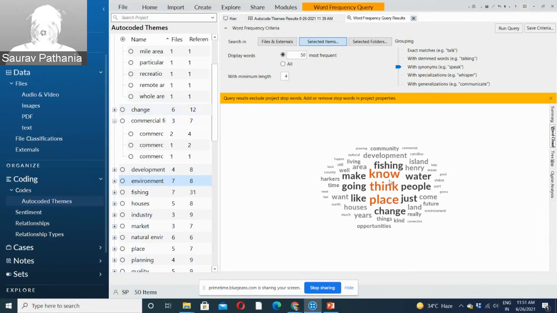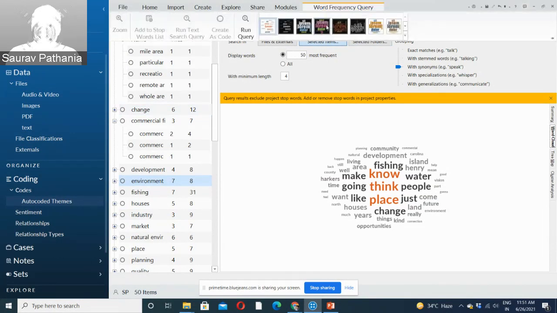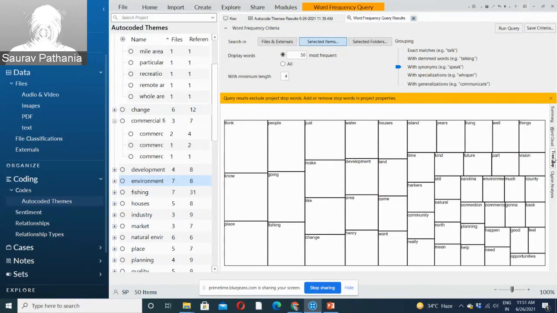So as I said, this is the word cloud. You can change the different styles of word clouds from here, whatever style you want to keep. But the main logic behind it is that the bigger the word, the more frequent it is. You can see that "no" and "think" are bigger in size because these are the most frequent words. You could also view it as a tree map, same idea: the bigger the rectangle, the more frequent it is.